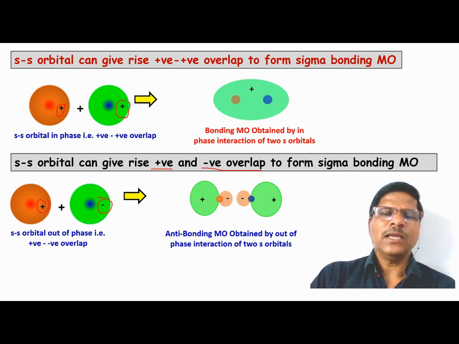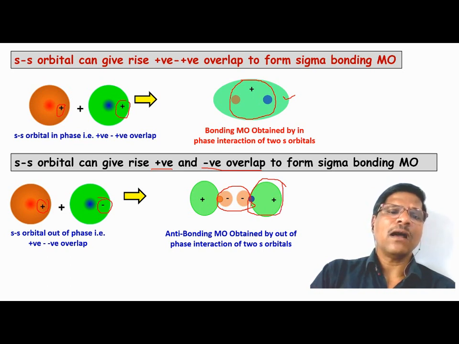Here in the bonding molecular orbital, electron density is concentrated along the internuclear axis and maximum electron density is concentrated between two atomic nuclei. If you see an antibonding molecular orbital, again electron density is along the internuclear axis, but minimum electron density is between the two atomic nuclei and maximum electron density is outside the two atomic nuclei.